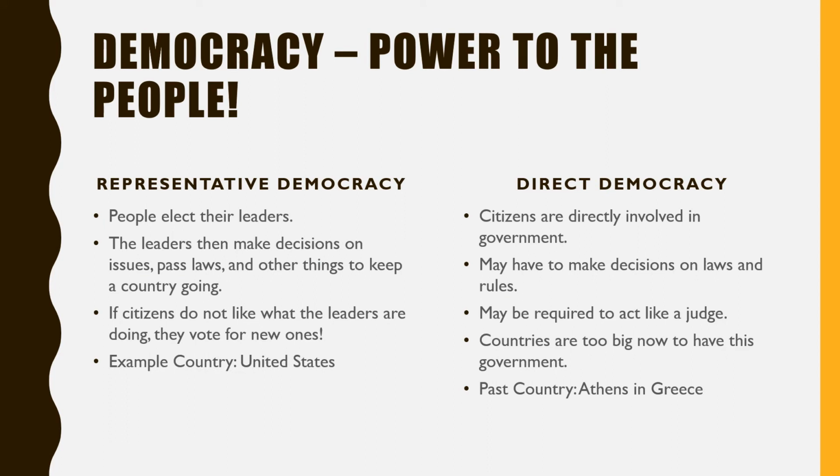So we have our representative democracy, where we already talked about how people elect or vote for their leaders. The leaders then make the decisions on issues, they pass laws, and do other things to keep a country going. If citizens do not like what the leaders are doing, they will vote for new ones. An example country that has this type of government is us, the United States.